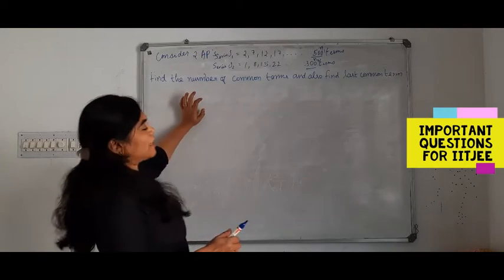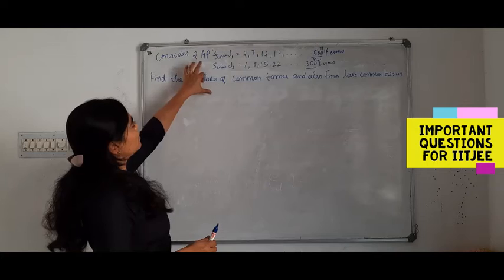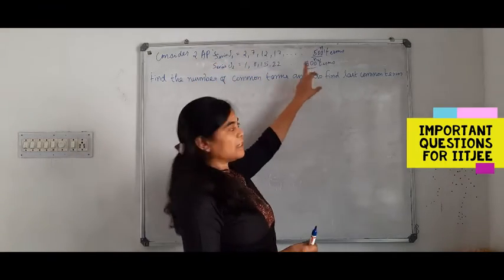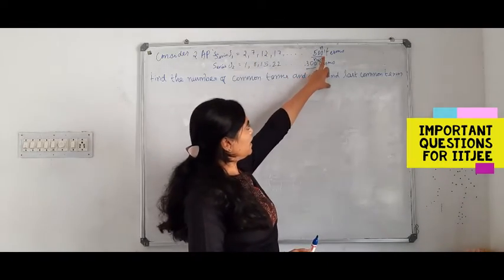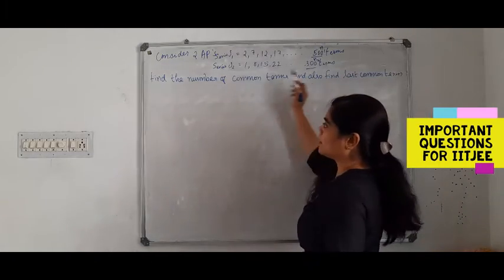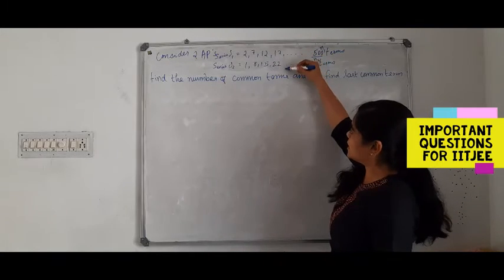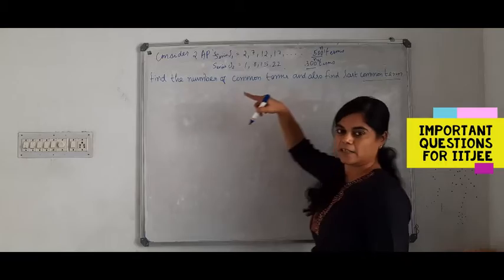So we are now going to solve this problem. Consider two AP series. Series 1 is given like this and series 2 is given like this. In series 1, the number of terms is 500. In series 2, the number of terms is 300. You are asked to find the number of common terms between these two series and also find the last common term of the common series.